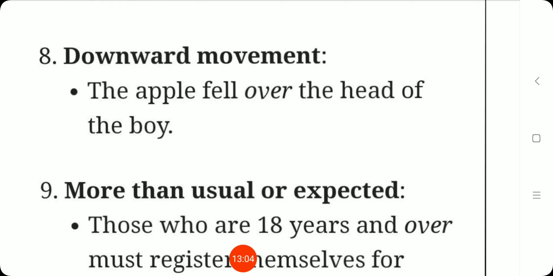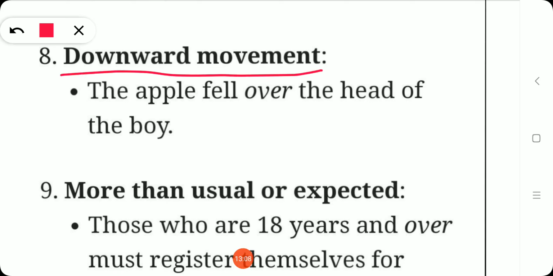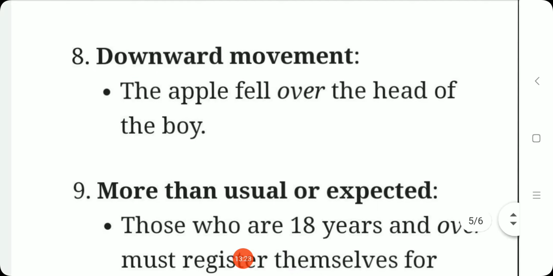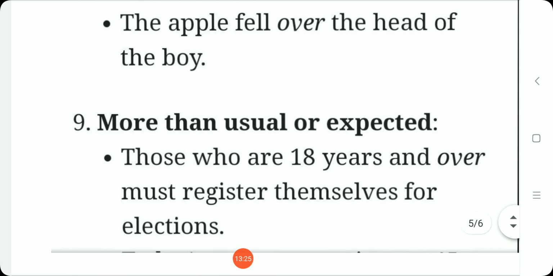Look at the meaning of the sentence carefully. So it is mentioning a downward movement. The apple fell over the head of the boy. Where the boy might be sitting, he might be sitting below, down in the lower position, right? So the apple fell over the head of the boy. So for indicating downward movement.